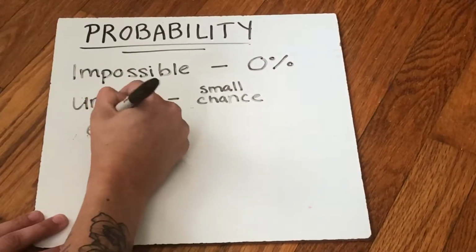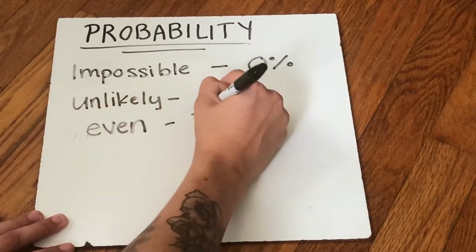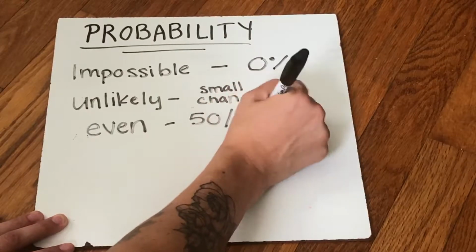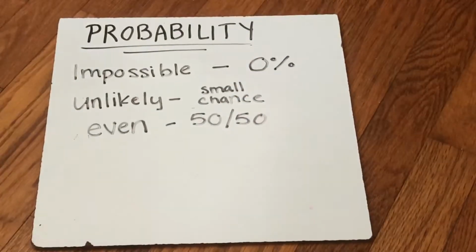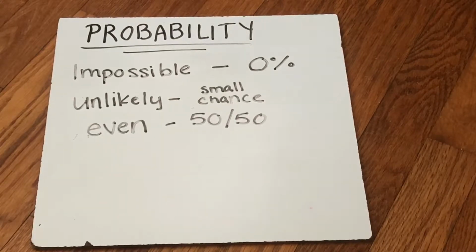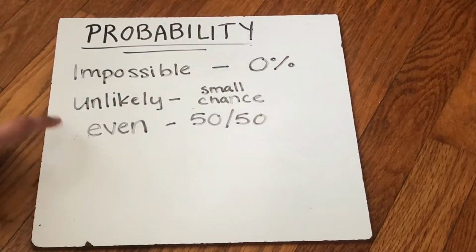Then there's when things have an even chance. Sometimes we call this a 50-50 chance. One of the most used examples of this is a coin. So a coin has heads or tails. If you flip a coin, there's a 50-50 chance that you are going to land on one of those sides. So that's an even chance. A lot of times when we think of things being even or a 50-50 chance, we think of something being fair. There is just as much a chance of something happening for you as something happening for somebody else.